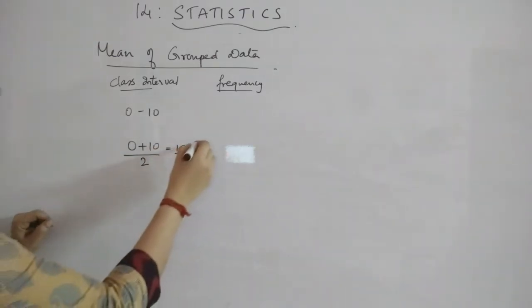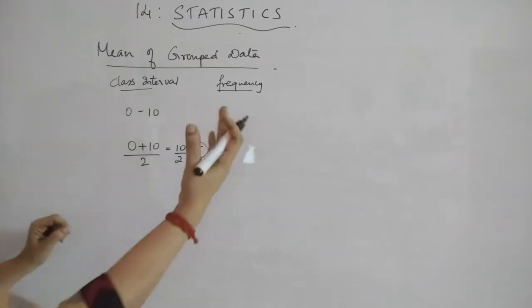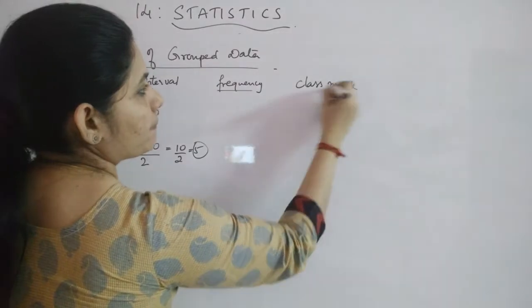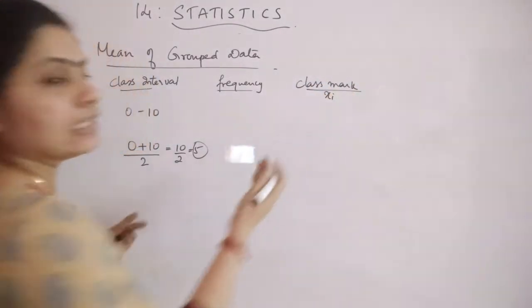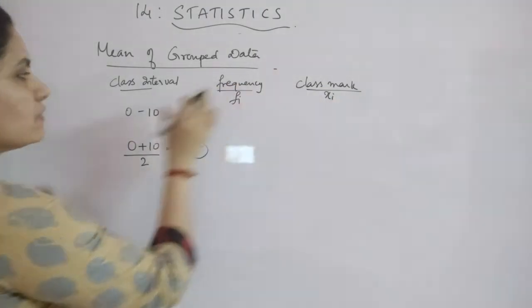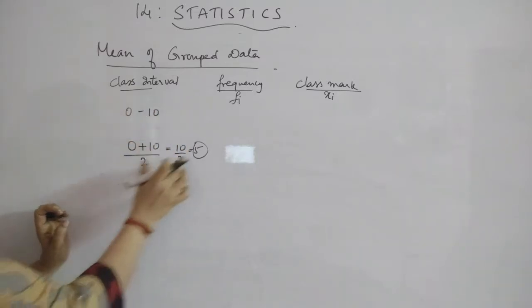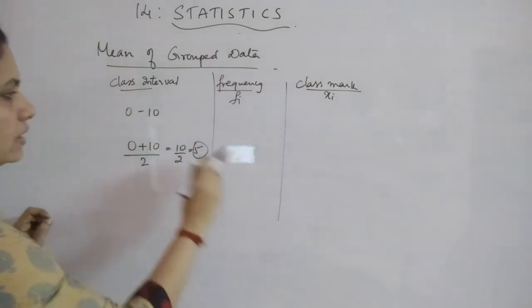So this 5 will be acting as the class mark. It is actually the midpoint of the length 0 to 10. So that is known as the class mark. Okay, so the next thing which you have to draw will be class mark. And this class mark will act as xi, as in the earlier problems. So this is your fi, and what you get by calculating the midpoint of each interval will give you the class mark. So you got this one and this one.